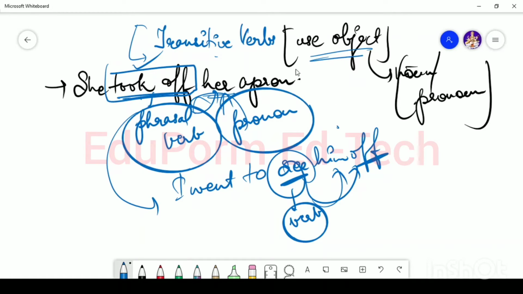And that is why you have to take care of these things while arranging the sentence. Whenever you are arranging the sentence, you have to make sure that you are arranging it in a clear form. The object and the verb are matched properly. So you will have to take a necessary check over here. Alright.